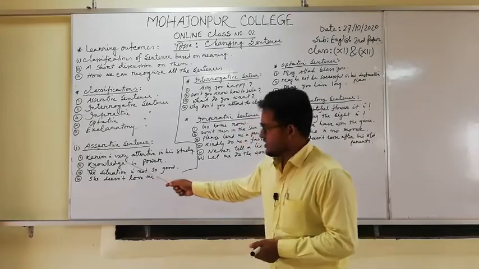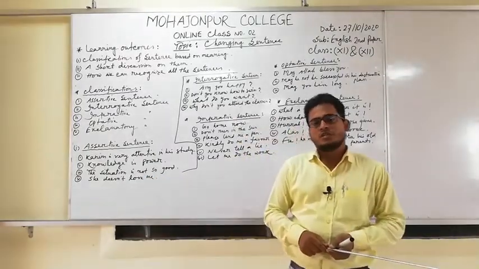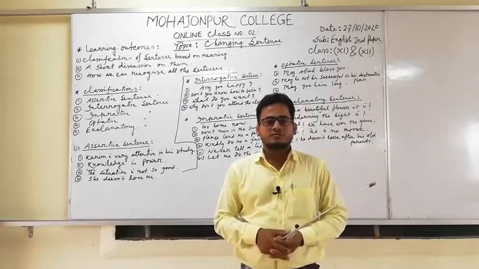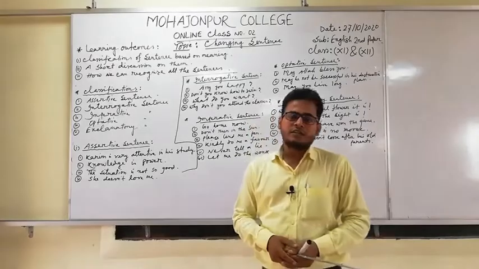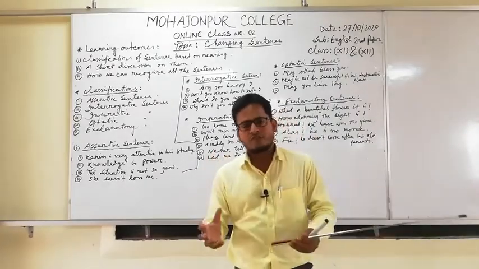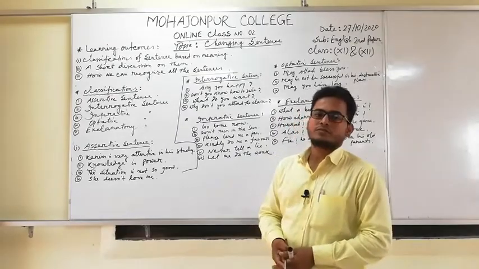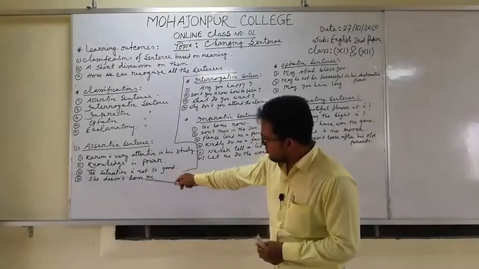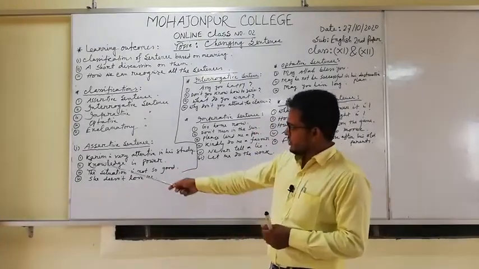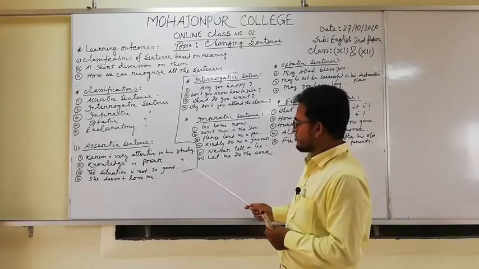The first one is assertive sentence. Dear students, what is an assertive sentence? Actually, an assertive sentence is a sentence that expresses a statement or an assertion. Just look at these examples, my dear students. Here, number 1, Karim is very attentive in his study.